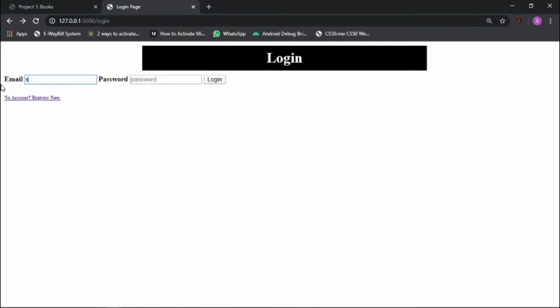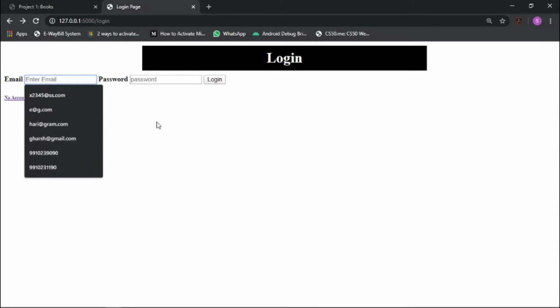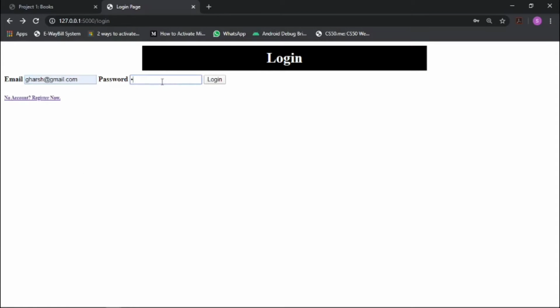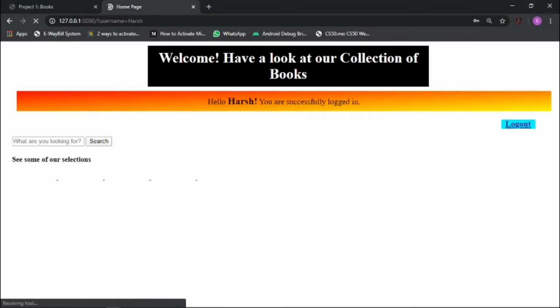So here I showed you that if the password is wrong, it will give the correct error. Now let's see which one I have to log into. I will log into this one, and here I know the password, which is obviously correct. So that was a way to show you that if we enter the wrong password, we get the wrong credentials error. Okay. So as I log in, there is a lot of wait time because it is a slow app. It is a Flask app, and here I am on my page.